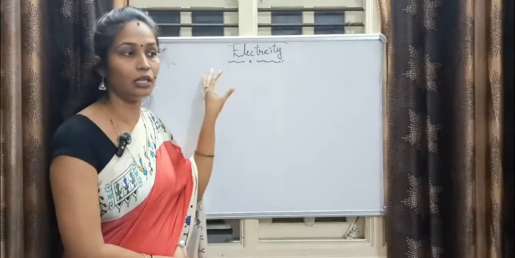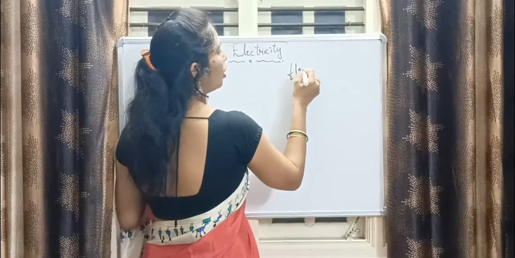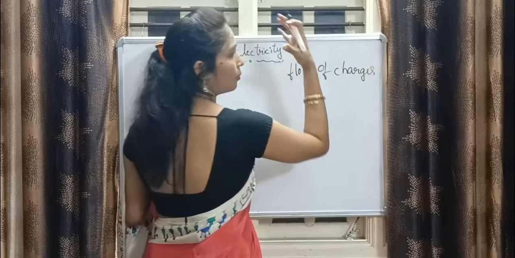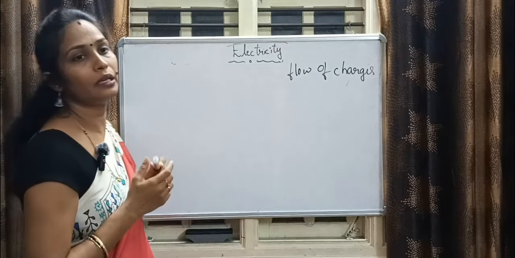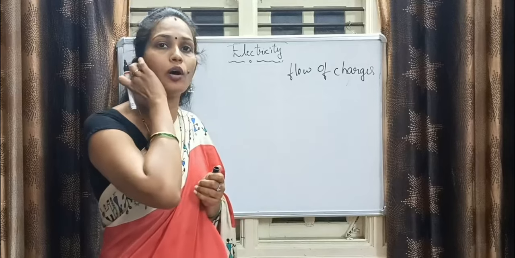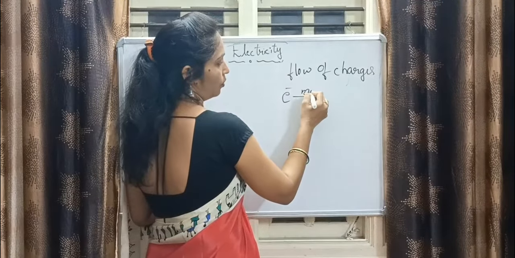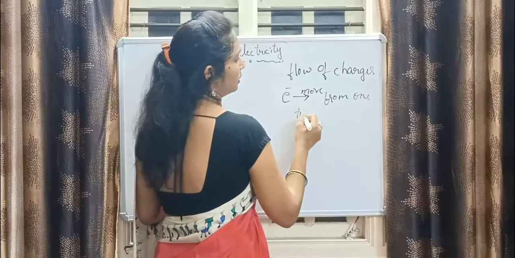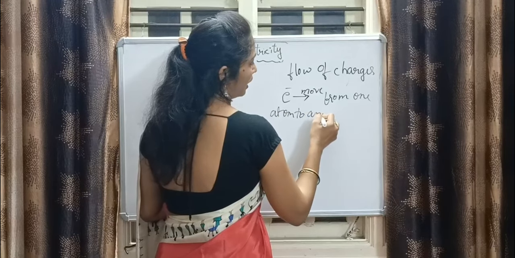That is what I explained in the electric current definition, the rate of flow of charges. What is that? Flow of charges. Flow means it has to move from one place to another place. Correct? Then I'll tell you one thing. These electrons move from one atom to another atom.